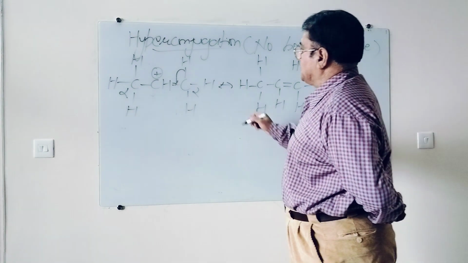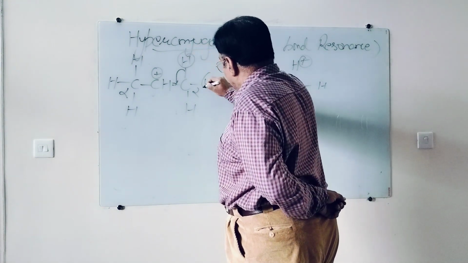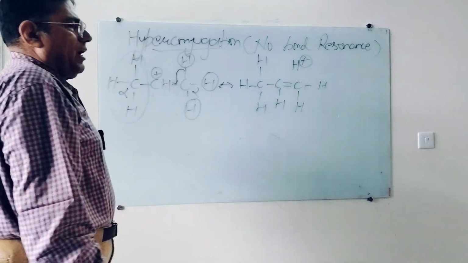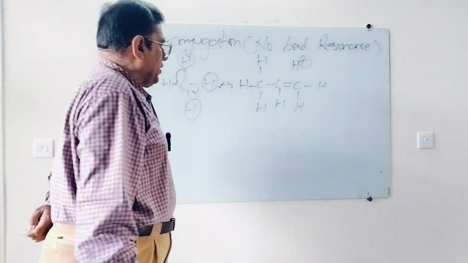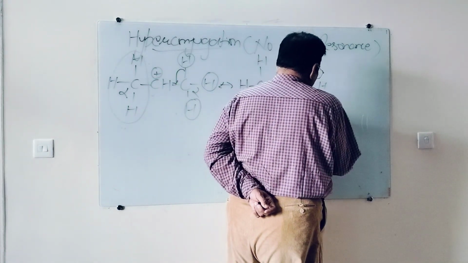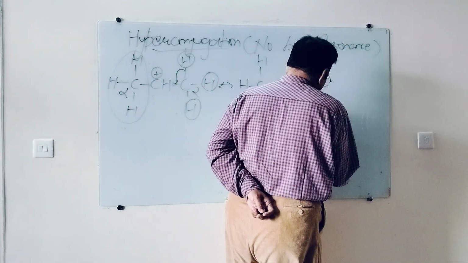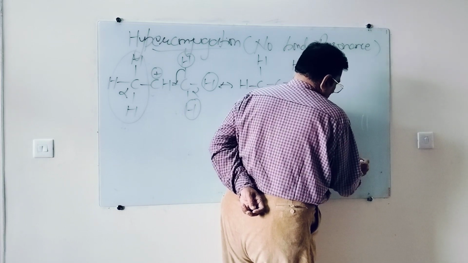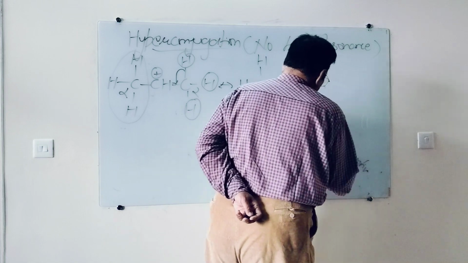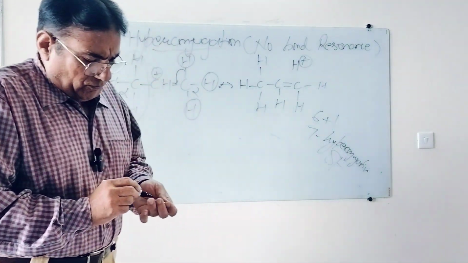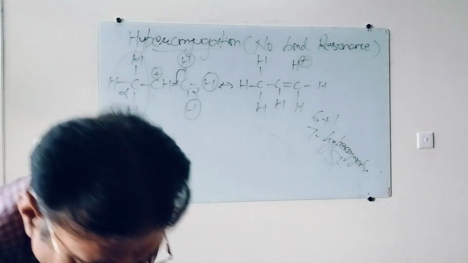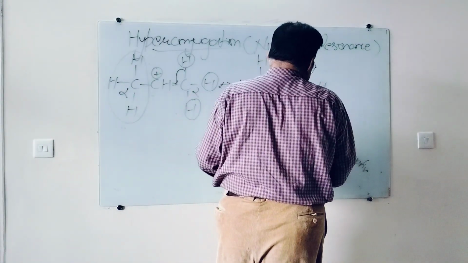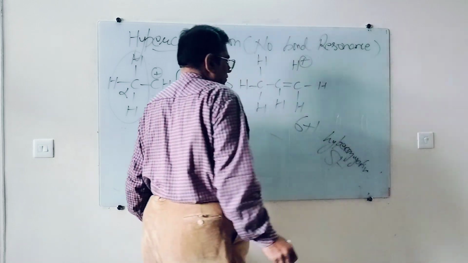In this hyperconjugative structure, this hydrogen participated, this might participate, this might participate, and all these 3 will participate. How many hyperconjugative structures do you expect? 6 plus 1, I can say 7 hyperconjugative structures. Or better we say 6 plus 1, that will be nice. 1 is original and 6 hydrogens will participate. Total 6 plus 1 hyperconjugative.